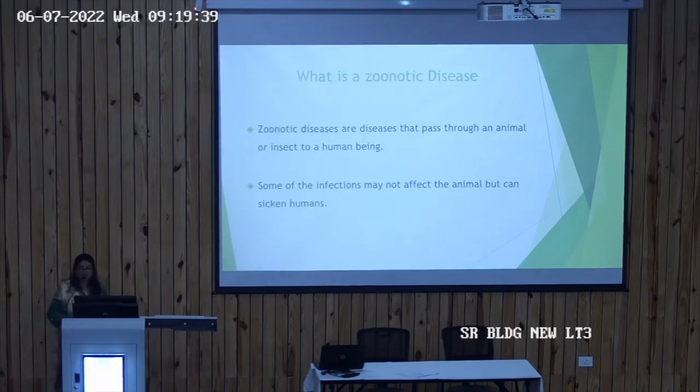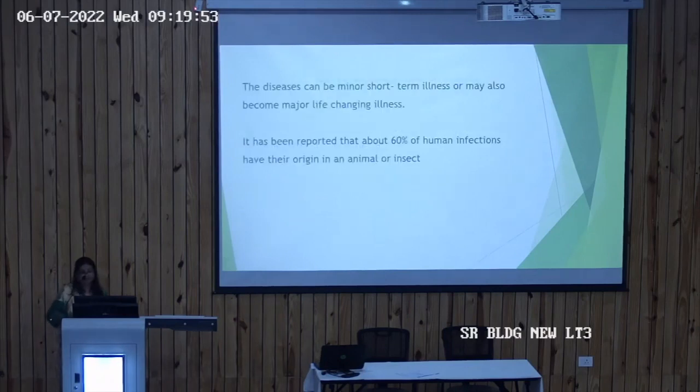So what is a zoonotic disease? Zoonotic diseases are the diseases that pass from an animal or insect to a human being. Some of the infections may not affect the animal, but they can sicken the humans. The diseases can be minor short-term illnesses, or they may also become major life-changing illnesses. It has been reported that about 60% of human infections have their origin in an animal or insect.